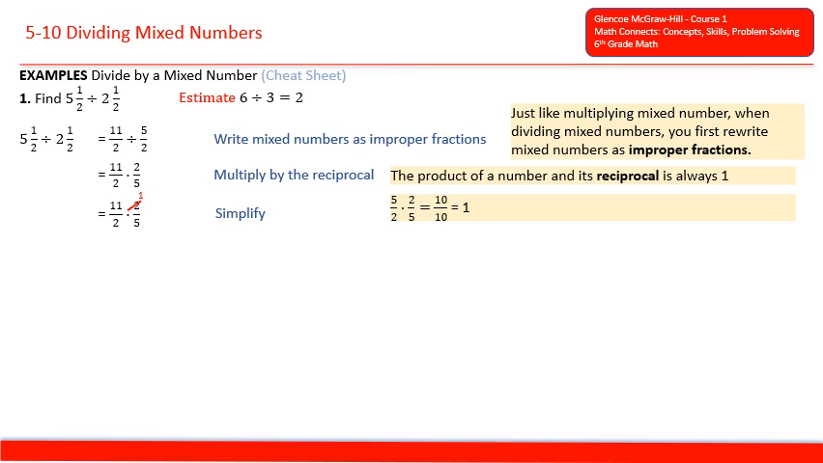And if we simplify or multiply that out, let's simplify the greatest common factors first. So 2 goes into 2 once, and then 2 goes into the other 2 once as well. Multiply across, we have 11 over 5. And then we can rewrite that as a mixed number, which will be 2 1/5. 2 1/5 is approximately our estimate of 2. So that checks.